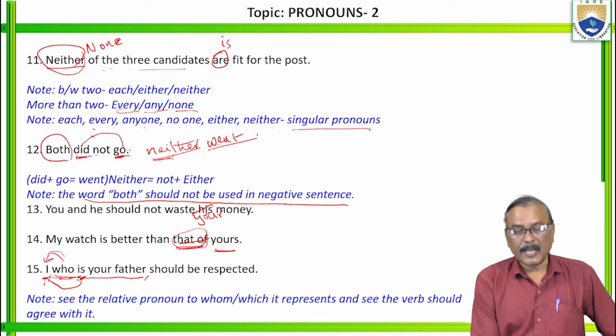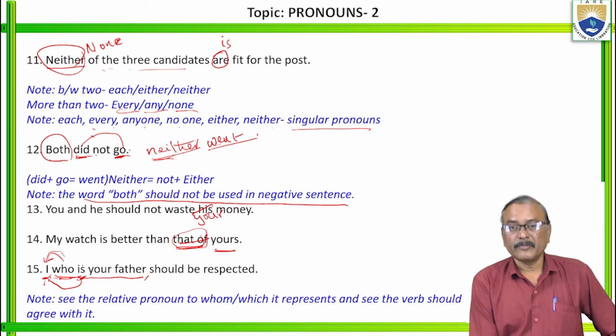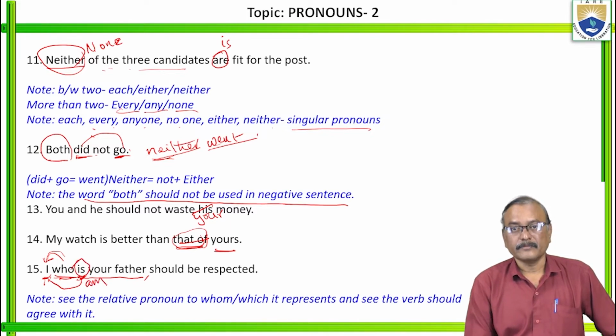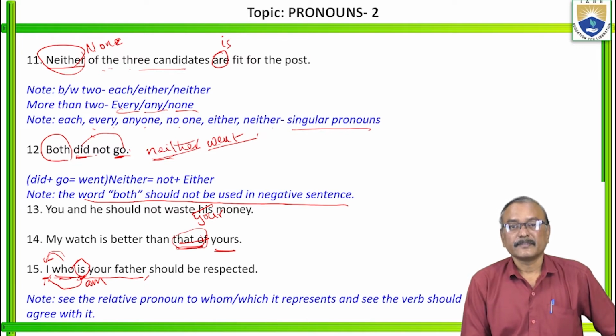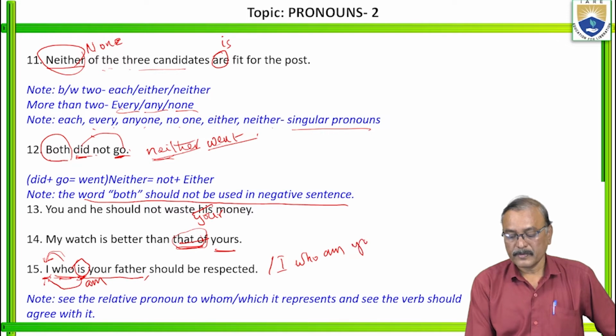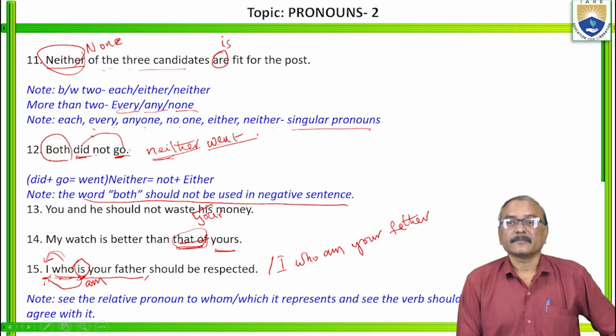So here do we say "I is"? We say "I am". Here it should be "I am". Is it clear? I, who am your father, should be respected. So it should be like this. I, who, okay, here am your father should be respected. Okay.